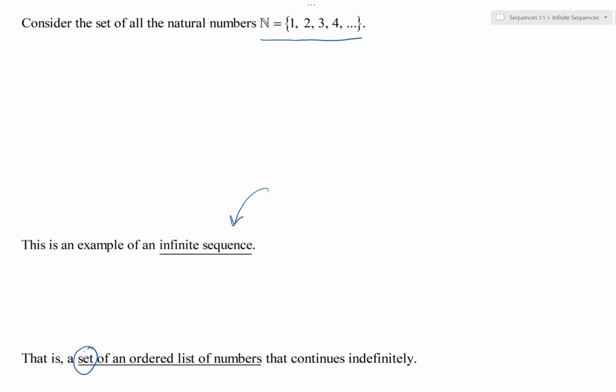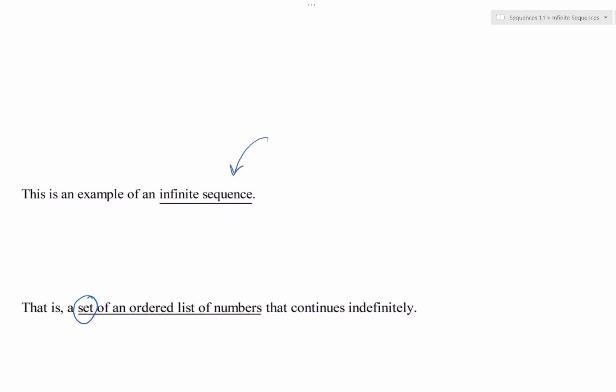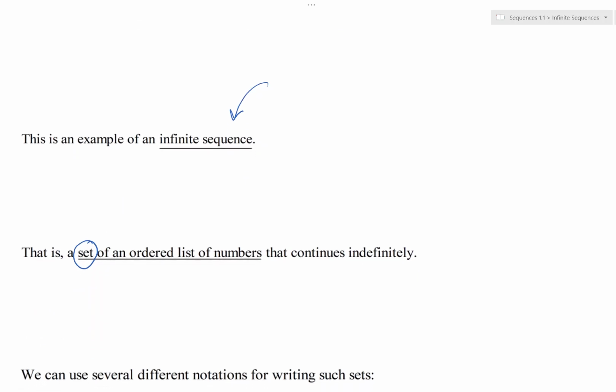In general, an infinite sequence is an ordered list of numbers, and it continues indefinitely on and on and on. So it's ordered, starts somewhere, then it goes on in some pattern, and it just keeps going in that pattern forever after. That's what an infinite sequence is in general.